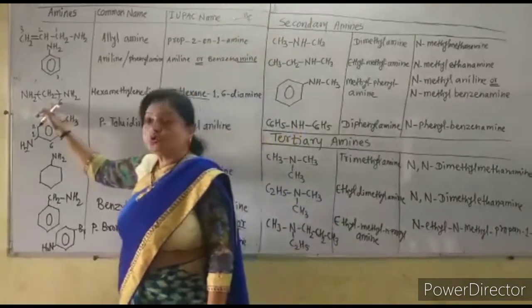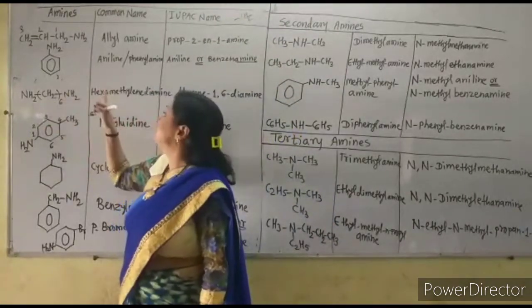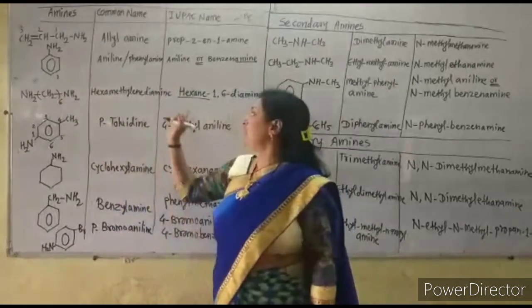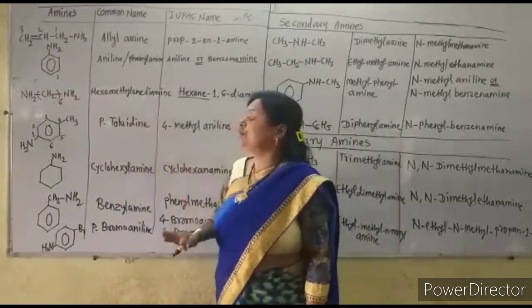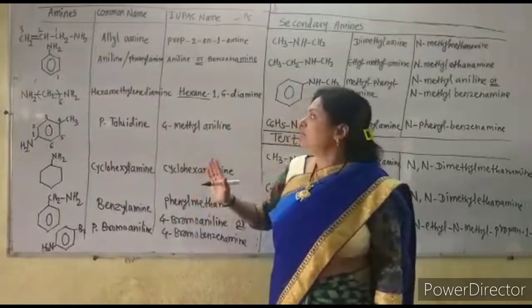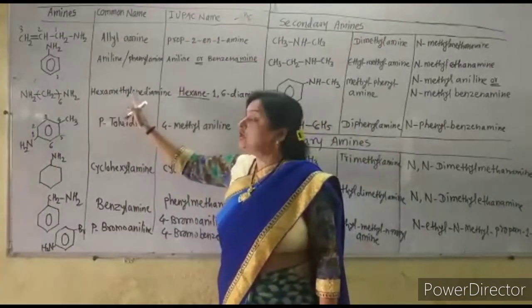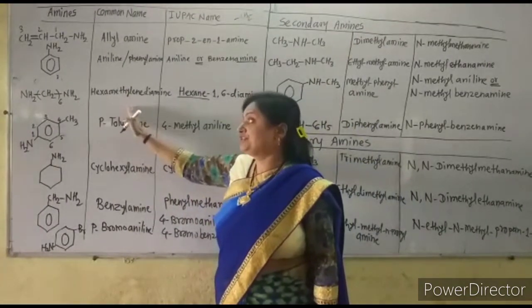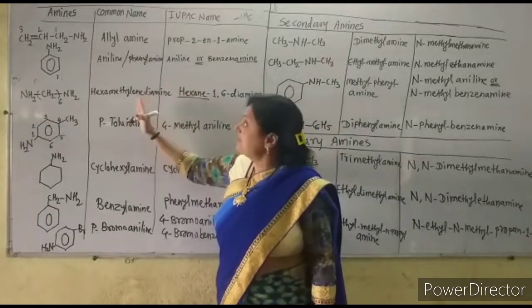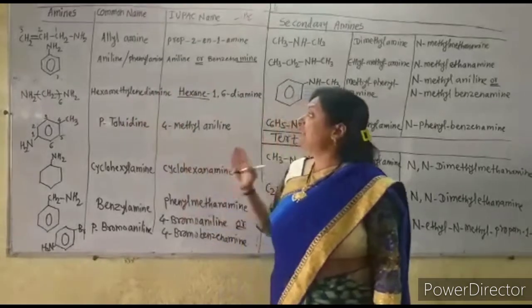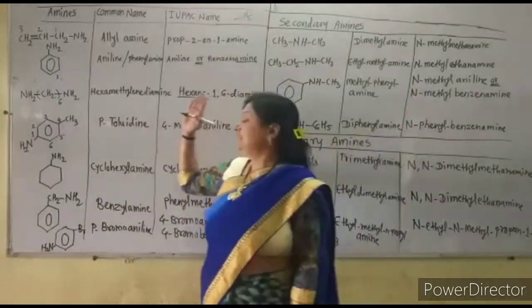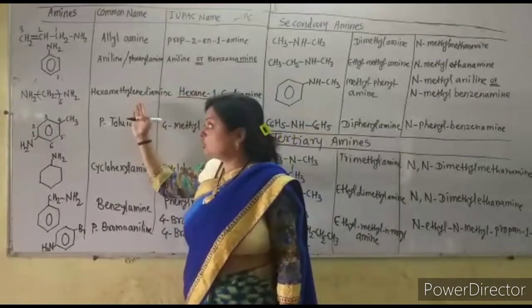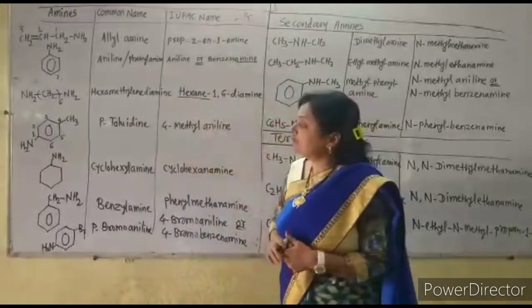But here 6 CH2 are joined to each other, so it is hexamethylenediamine. This is also a very important compound for the manufacture of nylon 66 in polymer chemistry. We have to remember hexamethylene diamine as the reagent for nylon 66. So this is a very important compound.